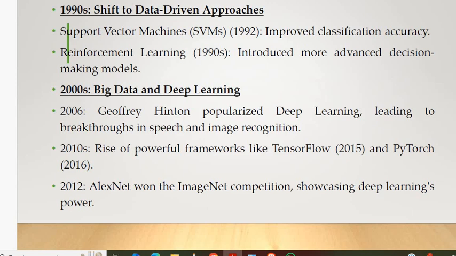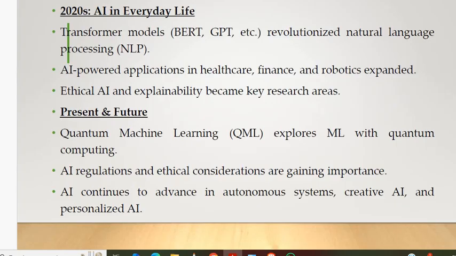In the 2020s, AI is in everyday life, like GPT, NLP and AI-powered applications. In the present and future we develop ChatGPT systems, quantum machine learning, AI regulations and ethical considerations. Now everything is based on AI. This is a short crisp history of AI.